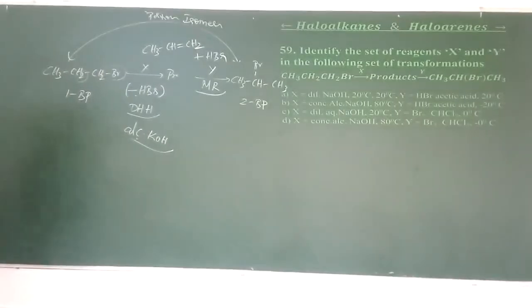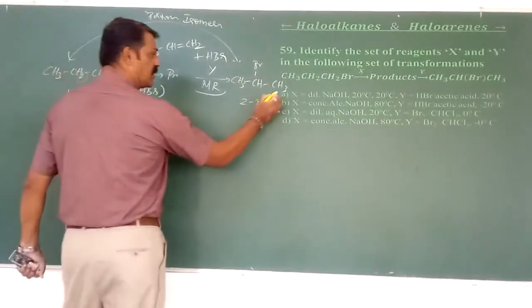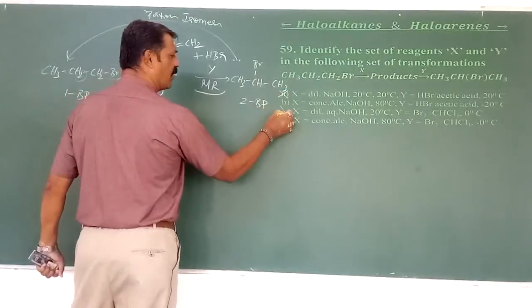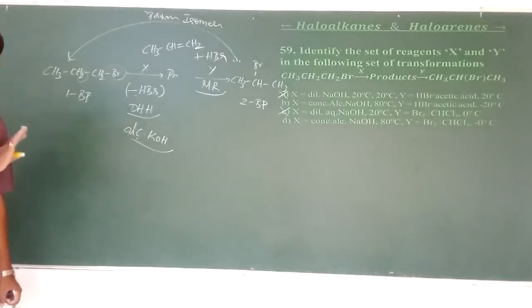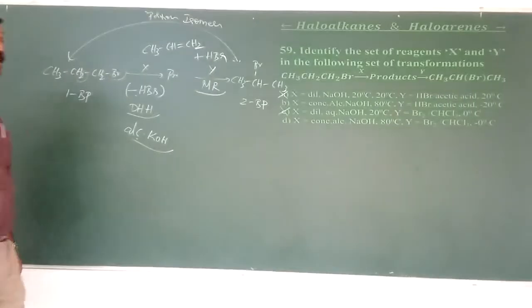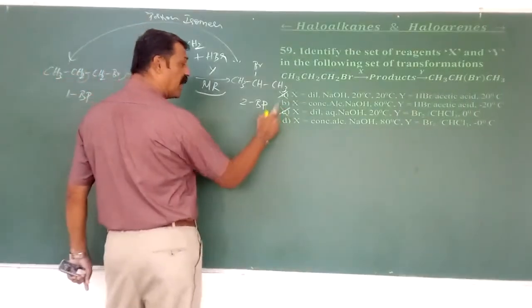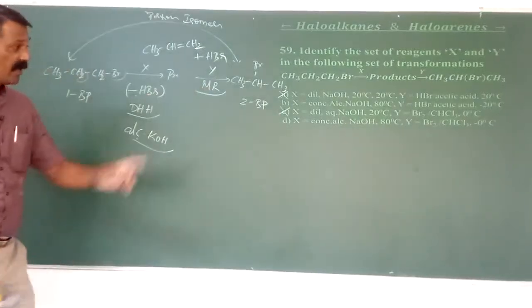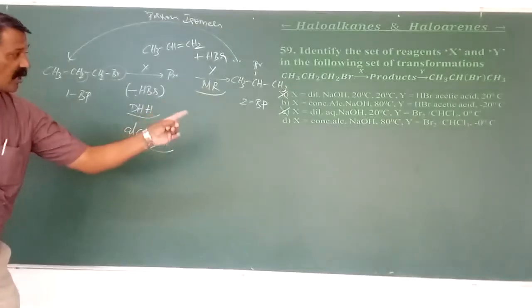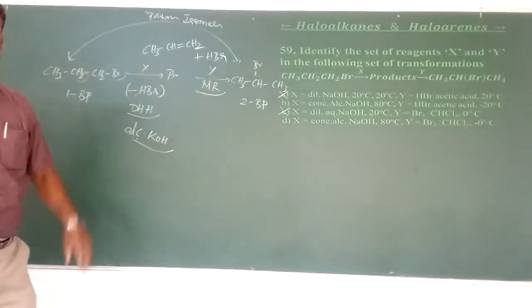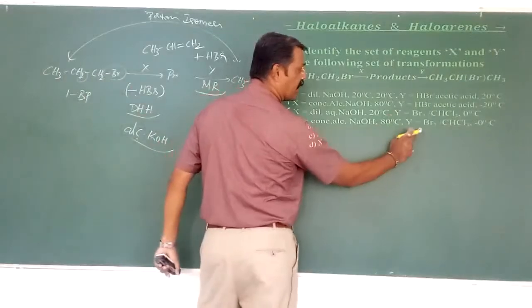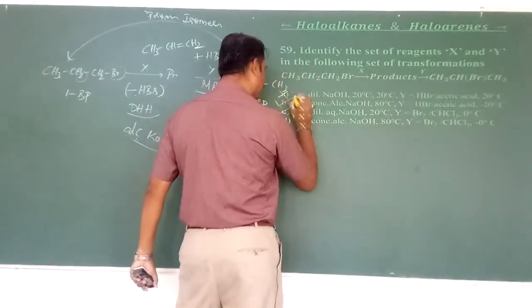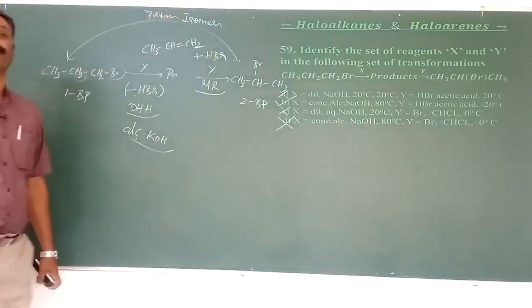Okay. So here this is deleted, and this is deleted here. Why? Because they are dilute NaOH. Dilute NaOH forms the respective alcohols, but not the alkenes. That means X can be either B or C now, either concentrated alcoholic NaOH or concentrated alcoholic KOH. I can have the two. But what is Y there? Y is strictly HBr. Here HBr is there, here it is Br2. Therefore I can opt for this but not this.